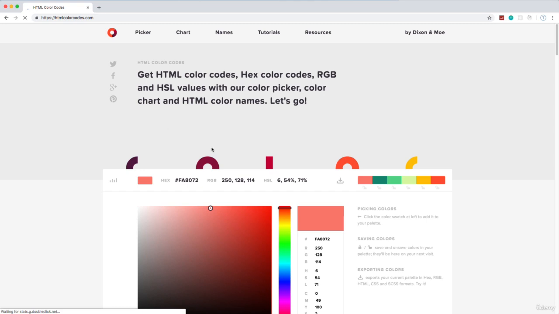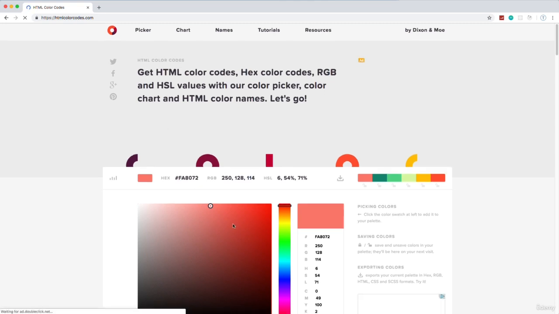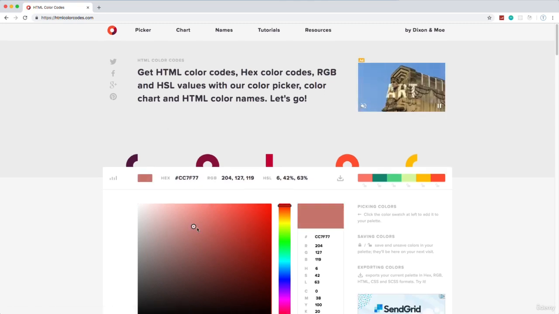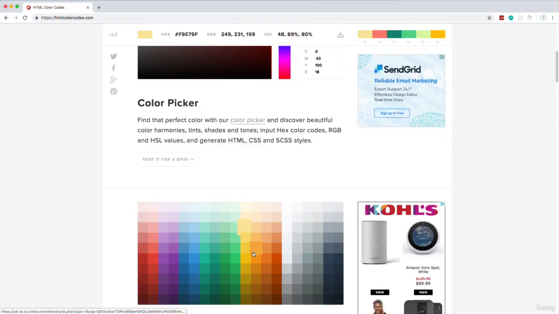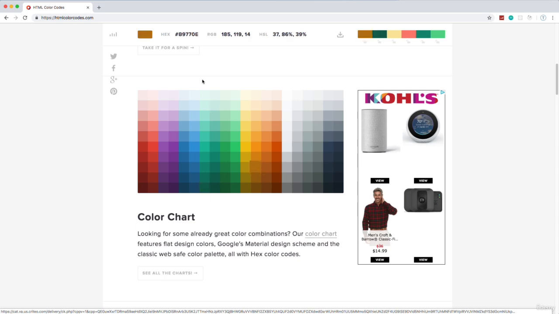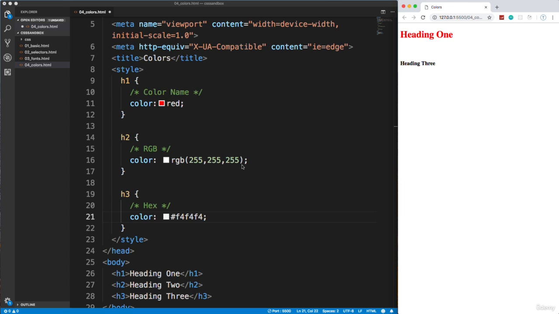htmlcolorcodes.com. And this one here, you can see we have a color palette. We can just kind of slide and it gives us the hex value, the RGB, the HSL. So this is a pretty cool site as well. Down here we have a color chart. We can click and it shows us in the header the different values. All right, so you'll learn more as we go along, but I just wanted you to understand these 3 different types of colors that we can use in CSS.